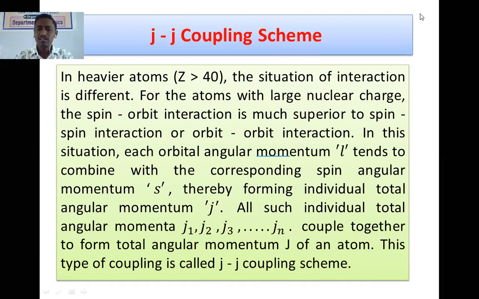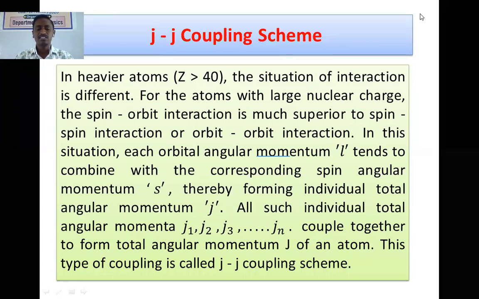In this way, all the electrons will produce their total angular momenta, and finally these total angular momenta of various electrons couple together to form the total angular momentum of an atom. Such type of coupling is called JJ coupling.